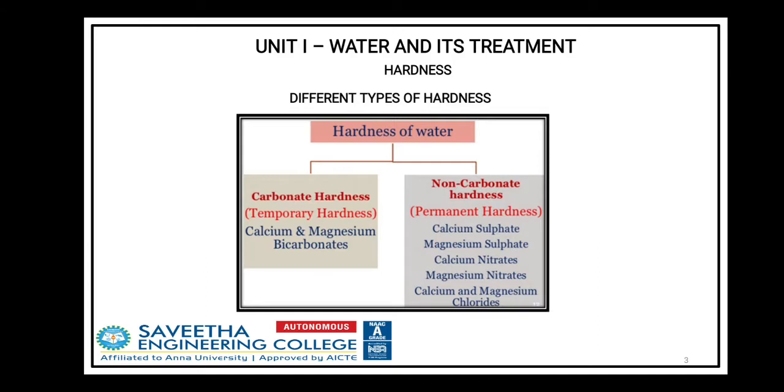Carbonate hardness is otherwise called temporary hardness, because of the presence of calcium and magnesium bicarbonates, and it can be easily removed. But in the other case, non-carbonate hardness is otherwise called permanent hardness. It is due to the presence of calcium sulfate, magnesium sulfate, calcium nitrate, magnesium nitrate, and calcium and magnesium chlorides.